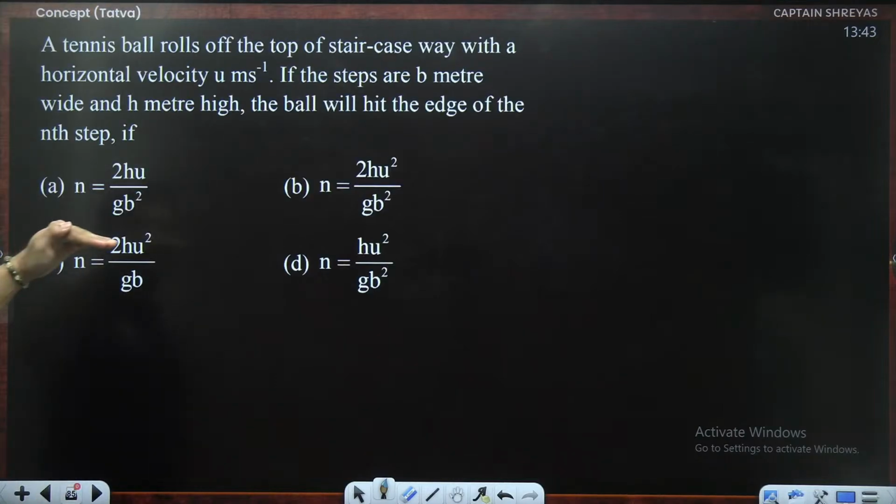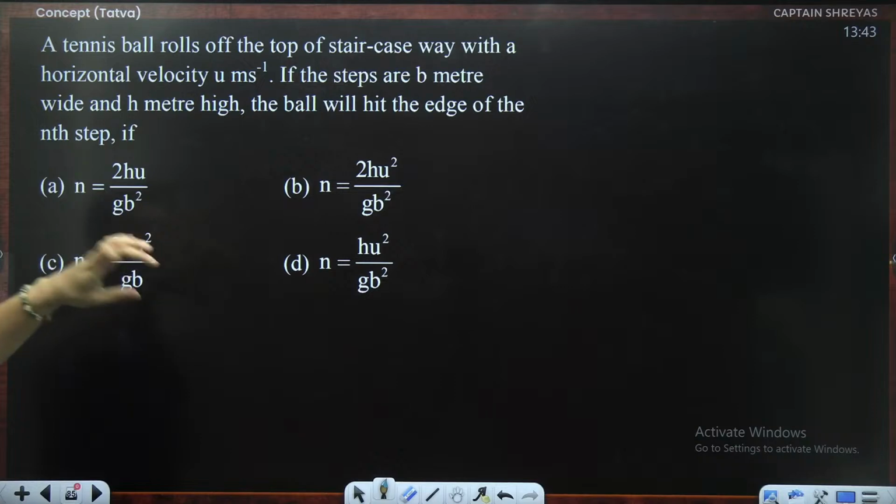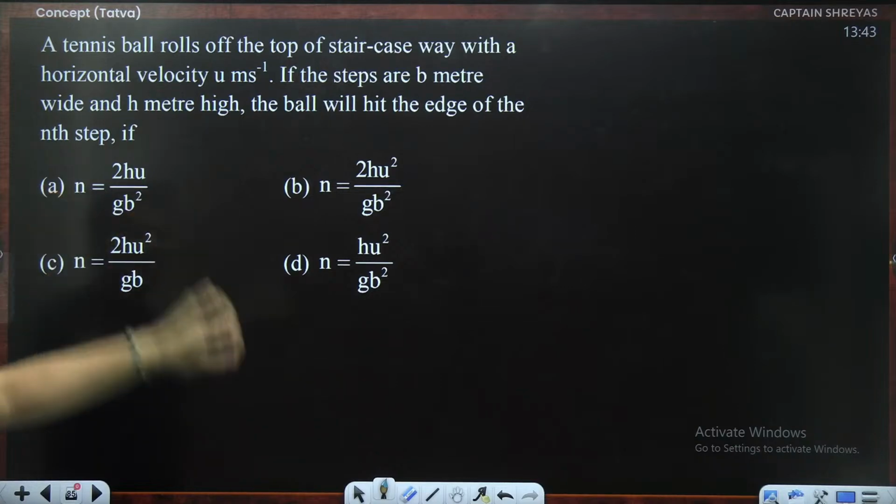A tennis ball rolls off the top of the stairs with a velocity u. Steps are b meters wide and h meters high. The ball will hit the edge of the nth step if.